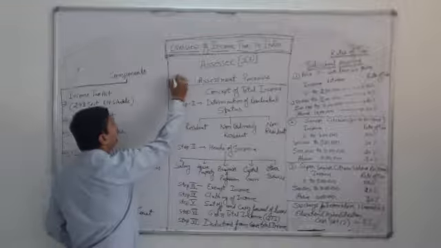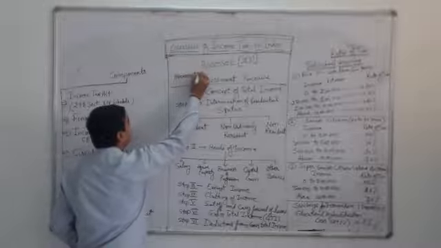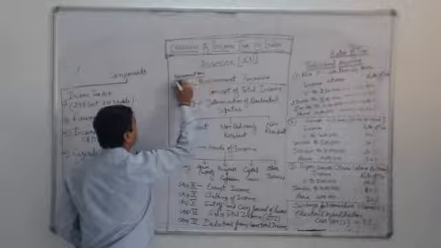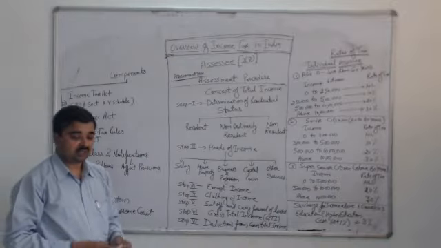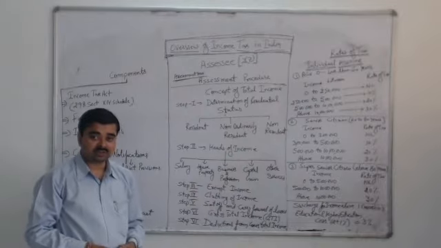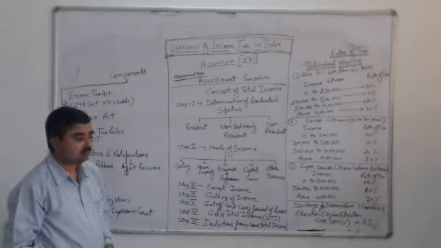If I write it here, assessment year. First, the assessment year is the year in which we assess the income of an individual person which was earned in the previous year.